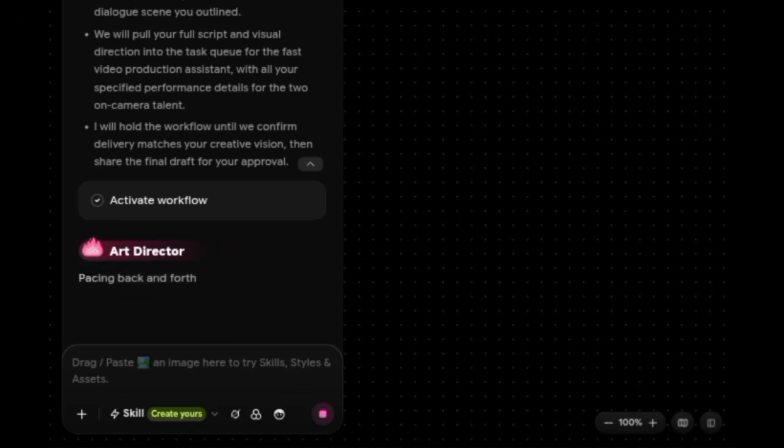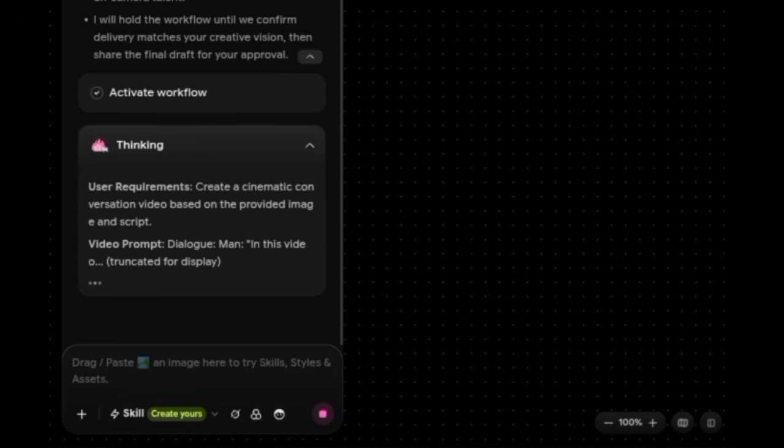So after that, you click on activate workflow. You can see that it will think again and just follow through. It is not hard. Watch this video and know how to use it. Okay, so first it analyzes and then it proceeds to thinking. So now let's wait to see what will be the next step.